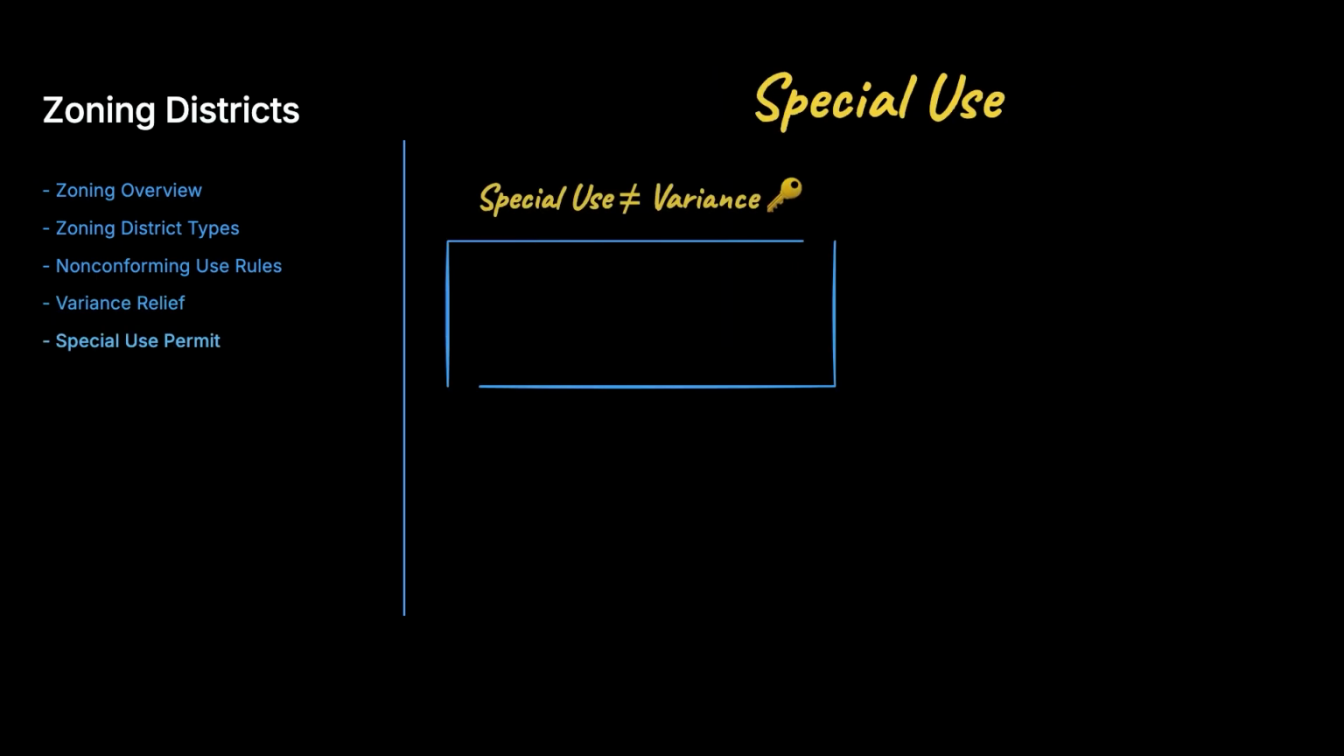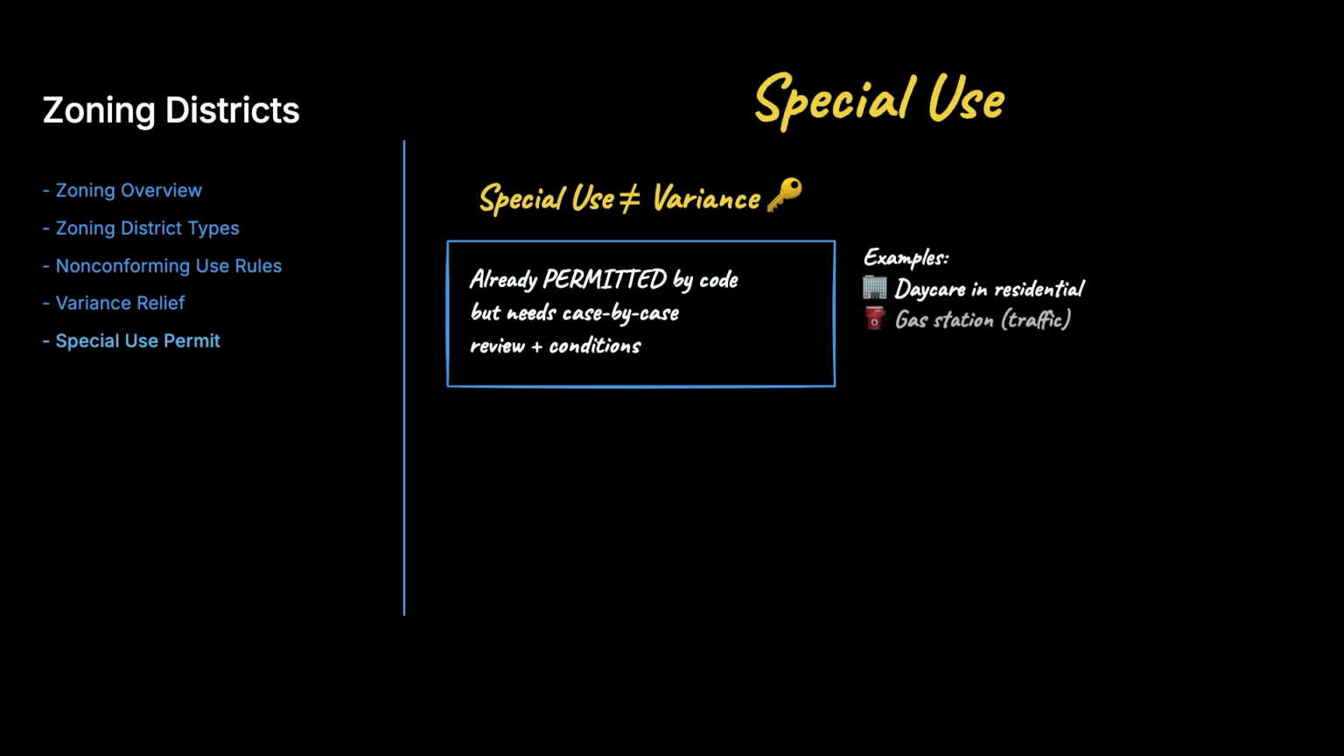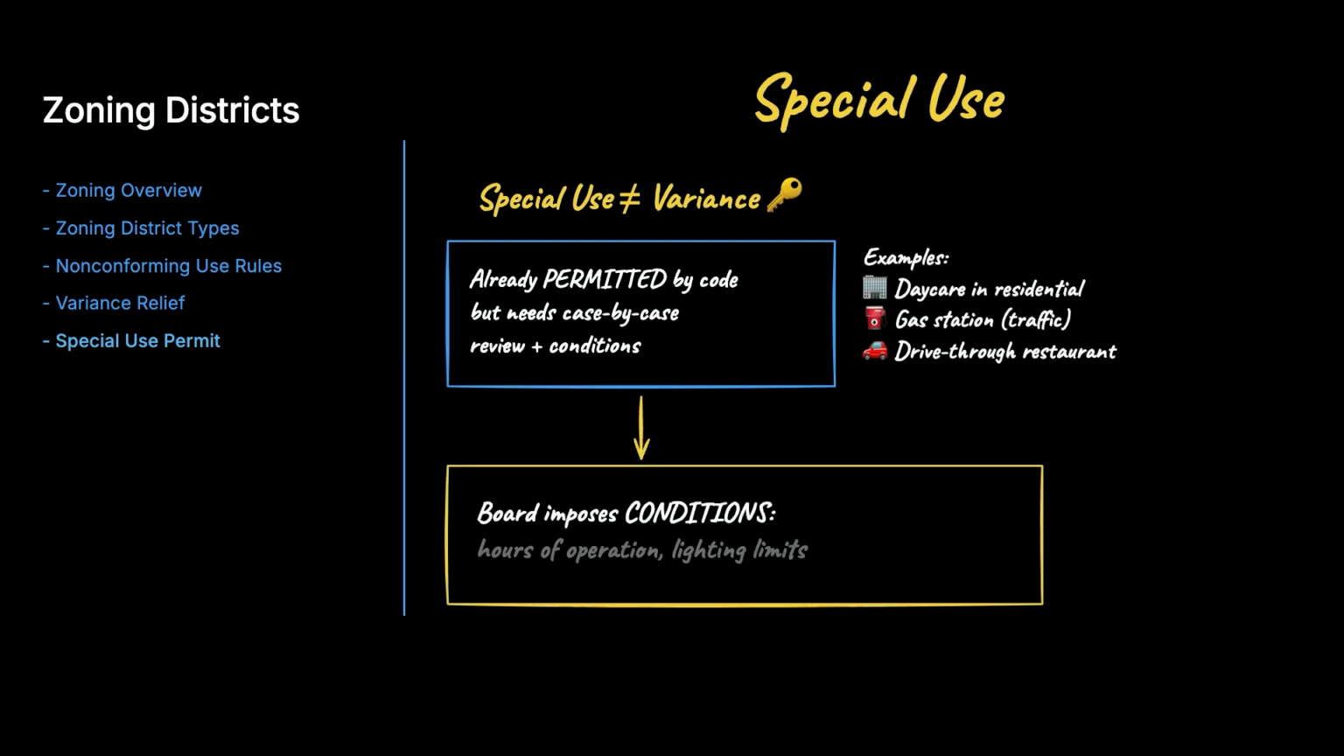A special use, sometimes called a conditional use, is different from a variance. The zoning ordinance already anticipates the use as permitted, but only with case-by-case review and conditions. Think of a daycare in a residential zone, a gas station with traffic concerns, or a drive-through restaurant. The board imposes conditions on hours and lighting.